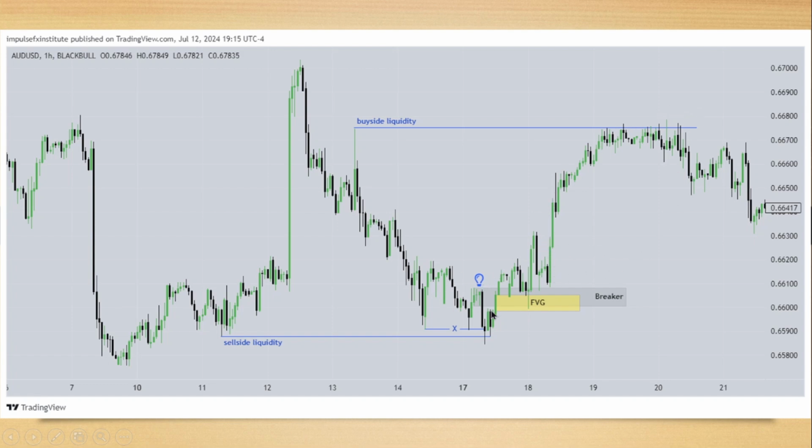This, my friend, is the unicorn model, where the fair value gap and the breaker are merging, are overlapping. It's high probability. You have two confluences in one place telling you this is about to go up.